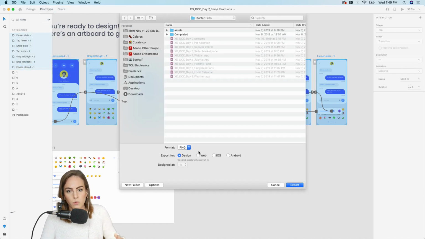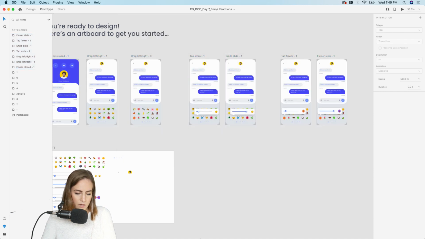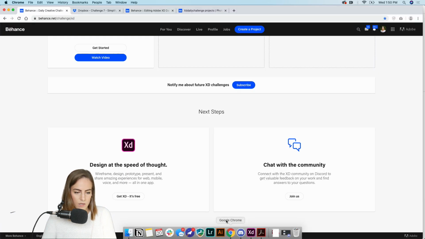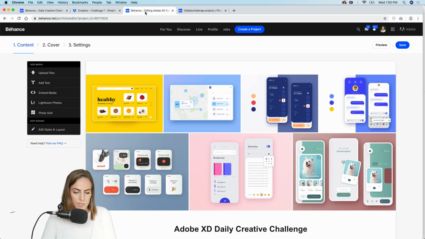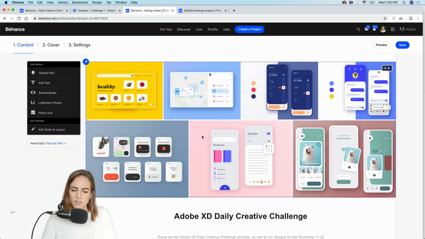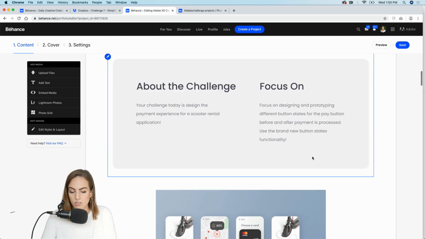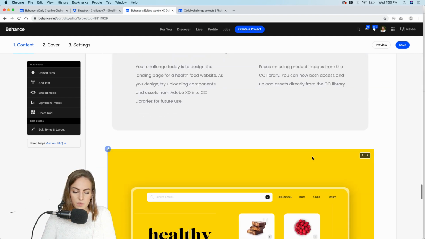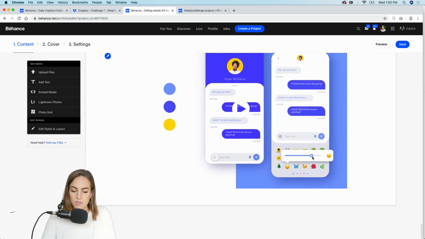And I usually export as PNG. So I already have something exported. Let's open that Behance. Oh, I already have it open. Okay, and I like to add a little grid at the top of all of my daily challenges. You can do that as well if you want. So go ahead and add it to your Behance page.